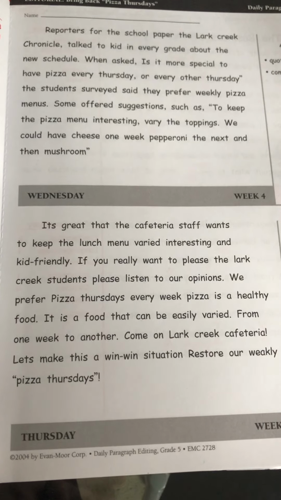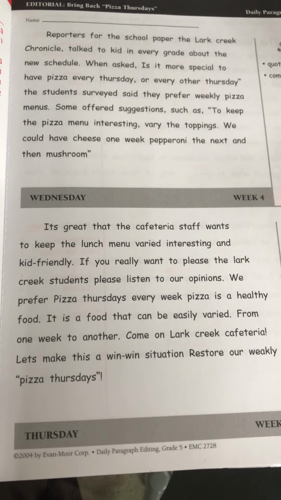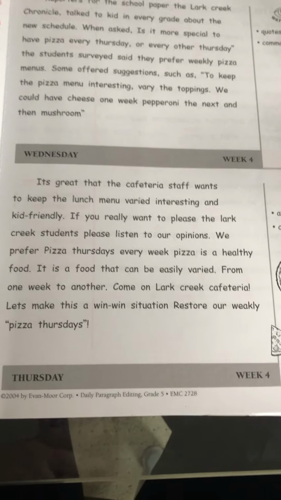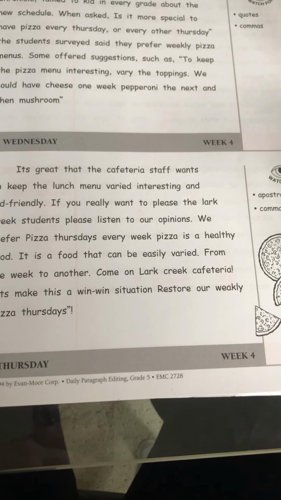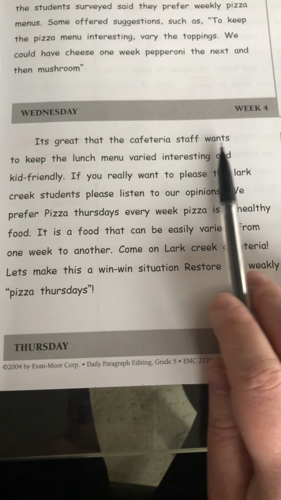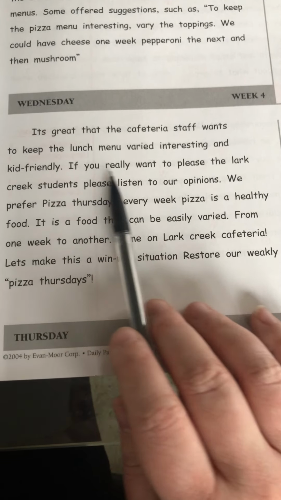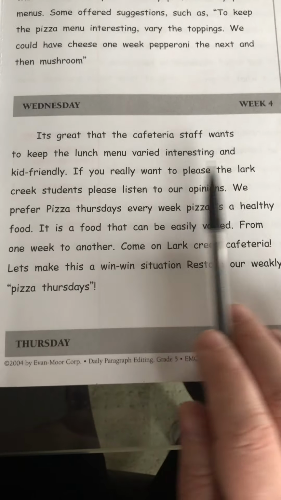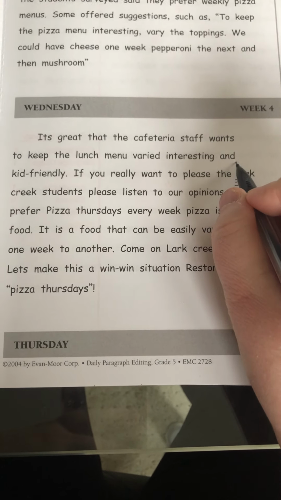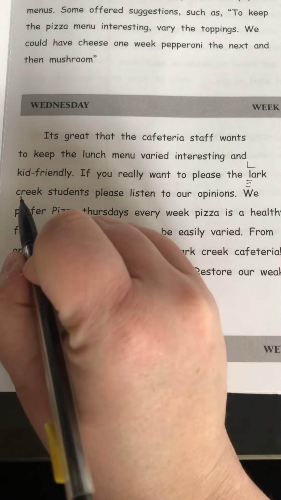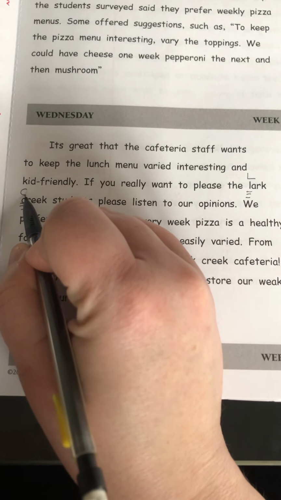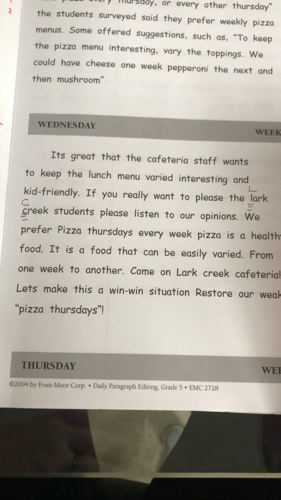Okay. So the first thing I like to look for is the capitalization error. So things that should be capital and maybe they're not. Maybe there's stuff that's capitalized and shouldn't be. So let's see what the first thing we can find is. Oop, Lark Creek. That's the name of a place. So should that be capitalized? Absolutely. So we're just going to capitalize that. Just like if we were capitalizing the name of our own school. It's the name of a place. Proper nouns, the names of things should be capitalized.